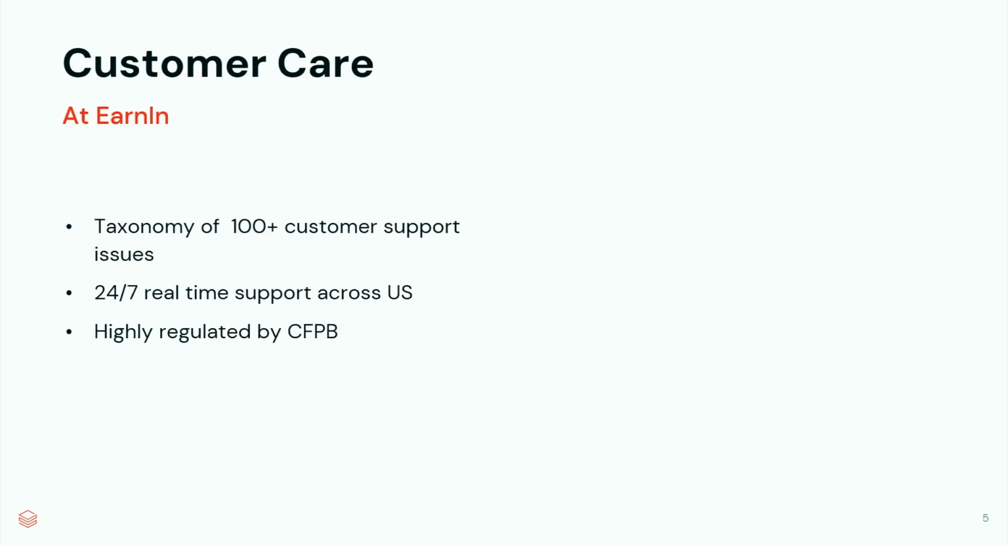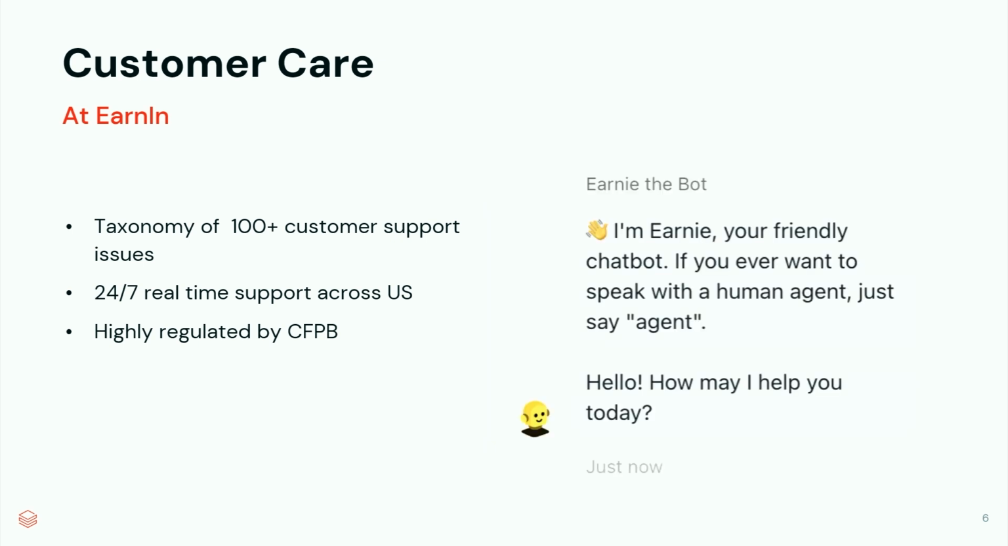In fact, we have over 100 different reasons why a customer might reach out to us for a customer support issue. And we provide 24/7 real-time support directly in our app. And all our traffic, all our support chats go to our bot. Here he is, Earnin. And we're also highly regulated by the CFPB. While we're not a bank, there is a bunch of regulations we have to adhere to.